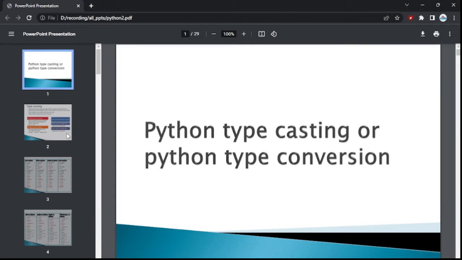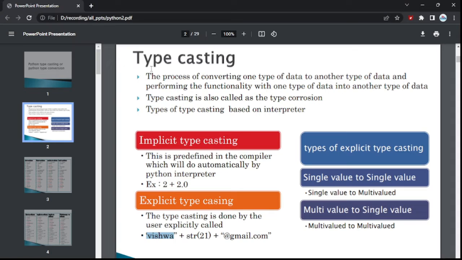Hi guys, today we will be discussing typecasting in Python. It is also called type conversion. Let's see what the meaning of typecasting is. The process of converting one form of data into another form of data, and performing the functionality with respect to one type on another type, is called typecasting.